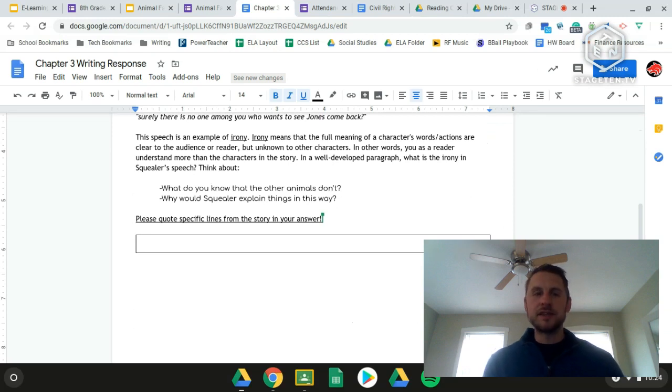And some things you can think about. What do you know that the other animals don't know? And then why would Squealer explain things in this way? All right, so for those of you who are looking for additional points, additional opportunities to raise your grade, this is the way that you can do it today, writing a well-developed paragraph talking about the irony in Squealer's speech here. Again, this is 100% optional.